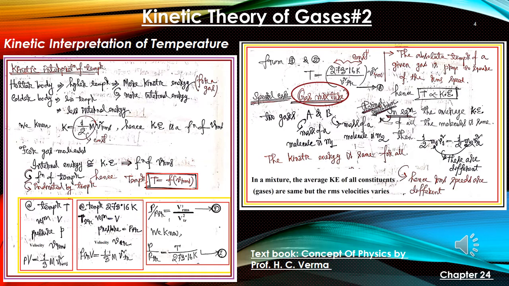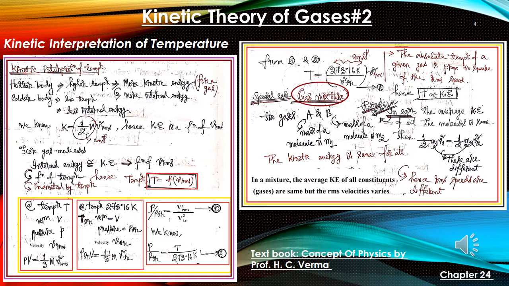Now from here, from 1 and 2, temperature is represented as 273.16 Kelvin divided by V square at triple point, into V square RMS. The first term in the bracket is a constant. That is why temperature is expressed as a function of V square RMS of the gas molecule.